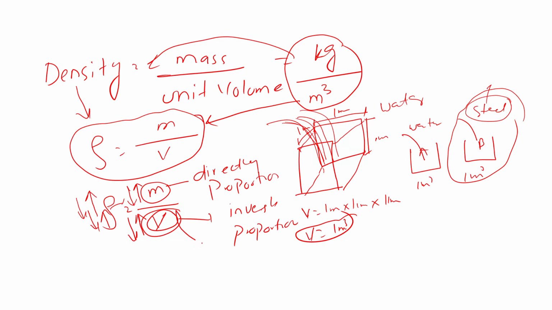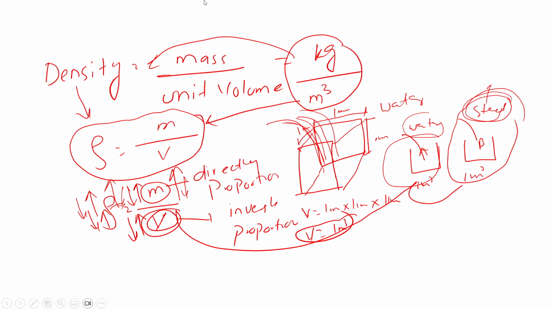But in our case, you can see the volume is same for both. It is 1 meter cube, 1 meter cube. So it means we cannot differentiate the density on the basis of this because the volumes for both the elements are same, but we can differentiate the density with respect to mass. As we know, the mass of water is less as compared to the steel. So the steel has more mass, so if the mass is more, the density is more. The water has less mass compared to the steel. So this is the concept regarding the density. I think now it is clear for you guys.